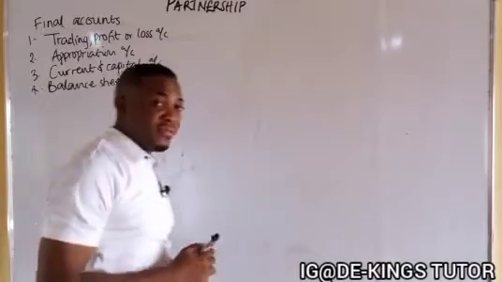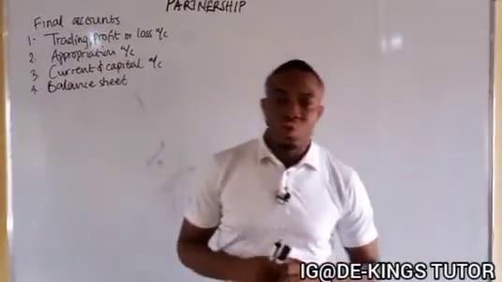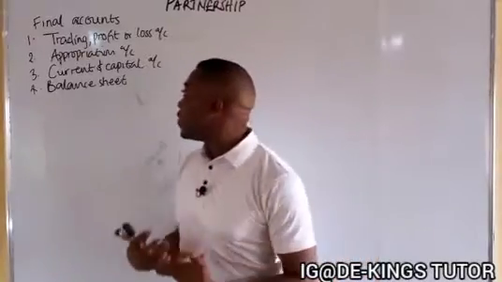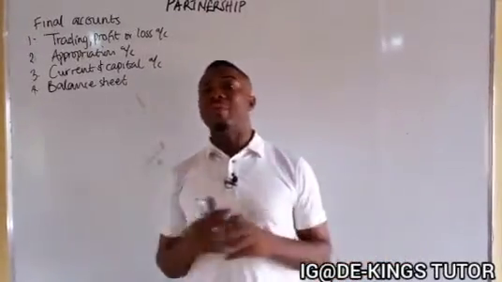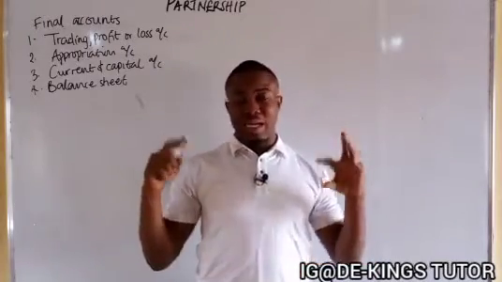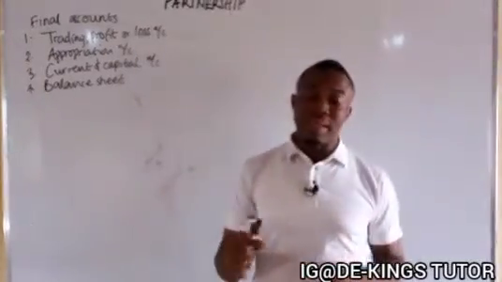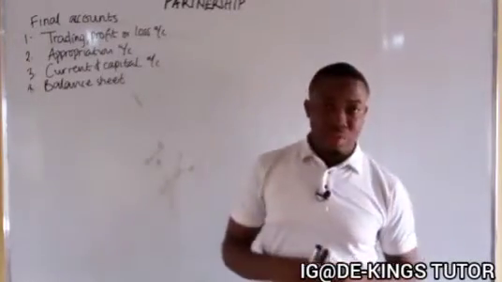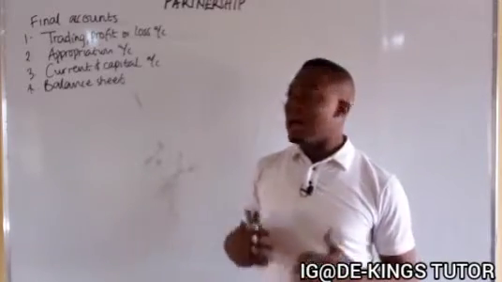So we have basically done most of them before. If you have not seen the video, especially the trading profit and loss account, the balance sheet and the appropriation, we have done that for the sole proprietor and the company account. So ensure you look at them for better understanding. These are the 4 main accounts that will be prepared in terms of the partnership. So we are going to see them in isolation, one after the other.